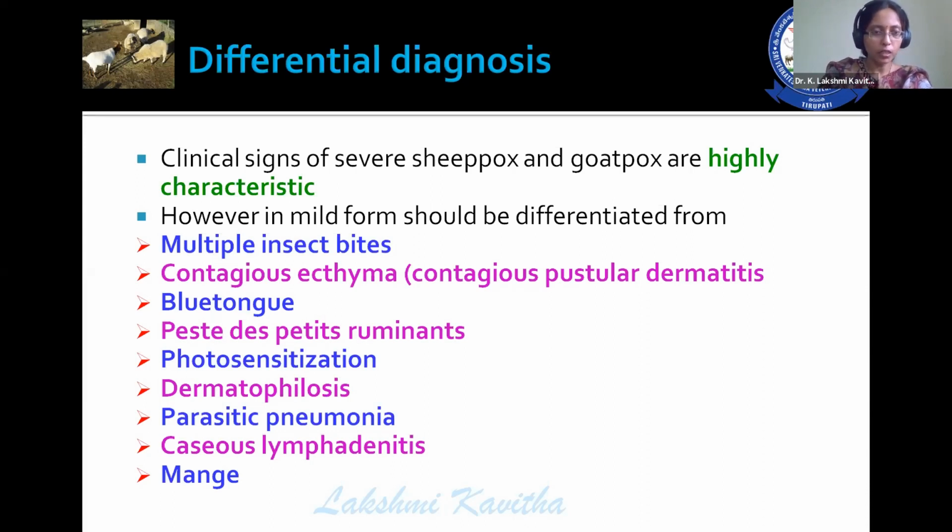And blue tongue, it's very easy to differentiate from blue tongue. PPR, we already discussed the clinical signs of PPR, which is a pneumoenteritis complex, and there are no nodules on the skin surface in case of PPR. Photosensitization, history of eating poisonous plants, dermatophilosis.